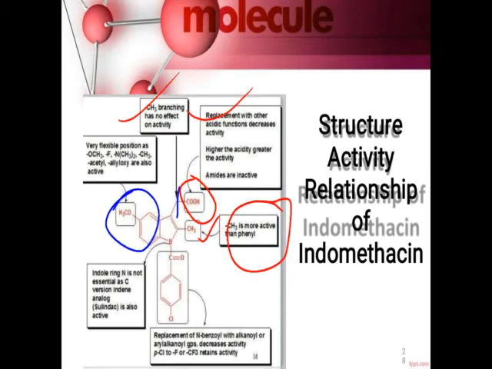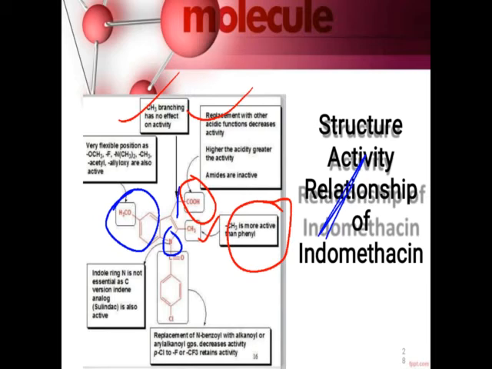Then this nitrogen. Regarding this nitrogen, it is not essential for the activity. So if it is converted into carbon, it becomes the indene analog.